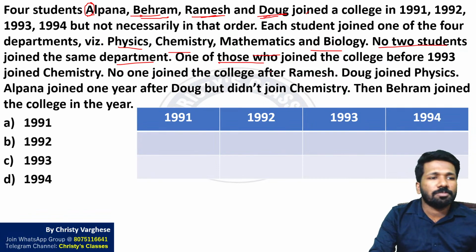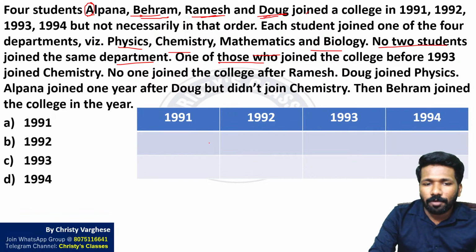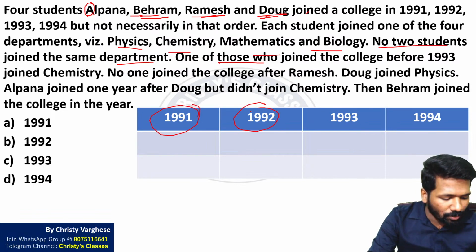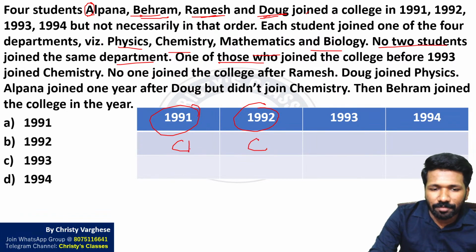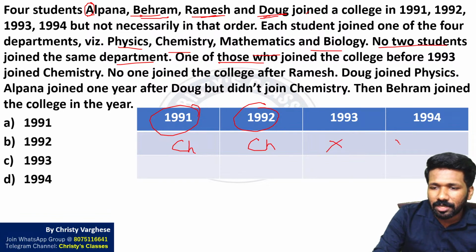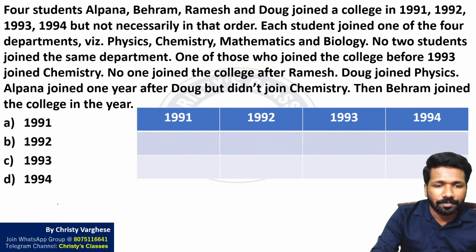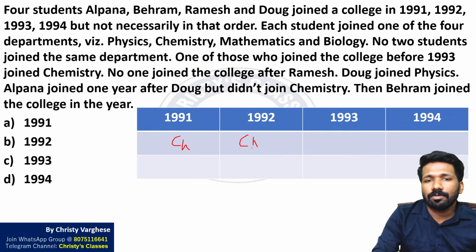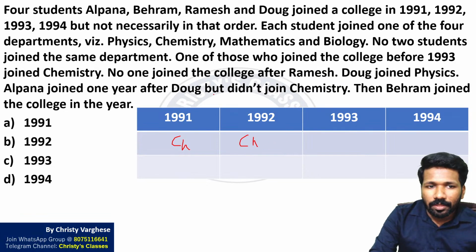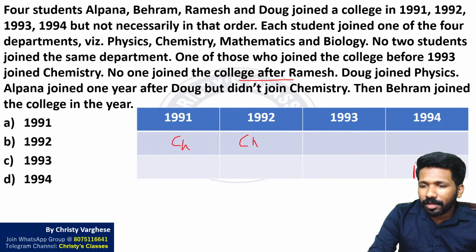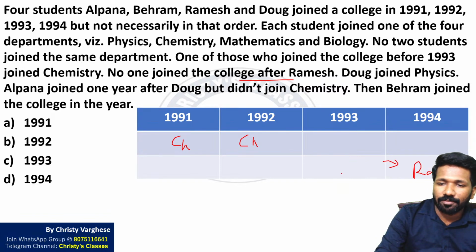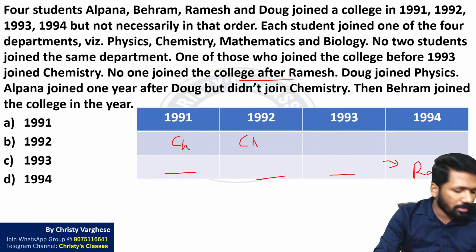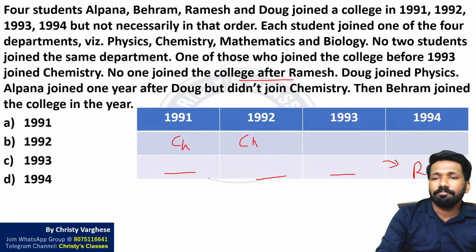One of those who joined the college before 1993 joined chemistry. Before 1993 means 1991 or 1992. So chemistry should be either this one or this one. We don't know which one, but these two cannot be chemistry. One of these can be chemistry. No one joined college after Ramesh, so Ramesh was the last one. That means 1994 is the year when Ramesh joined the college. So 1993, 1992, 1991, 3 more people are there. We need to fill them.